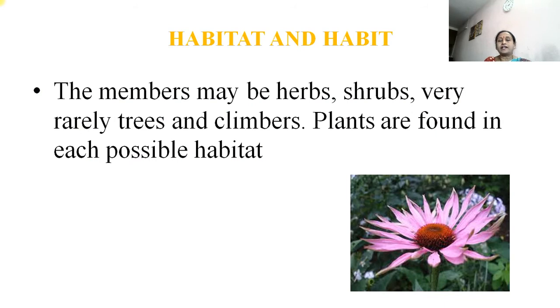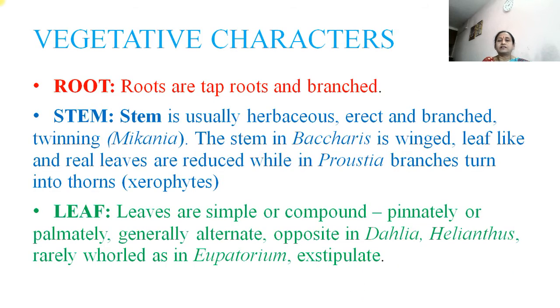Then habitat and habit: the members may be herbs, shrubs, very rarely trees, and climbers. Plants are found in each possible habitat, and in our country the maximum number of plants are related to this family.